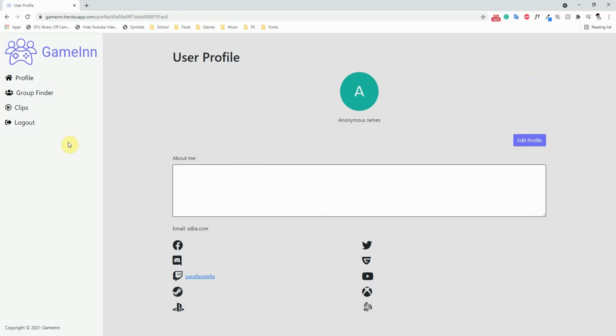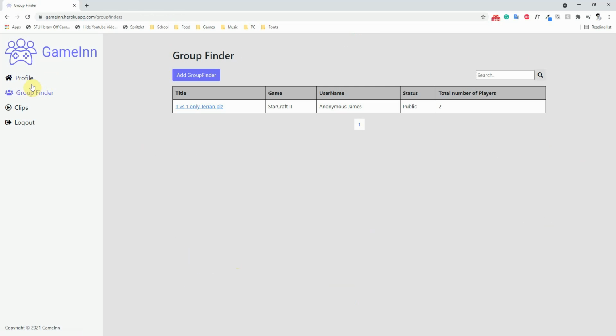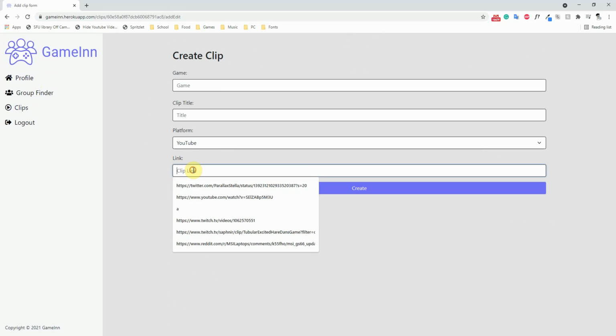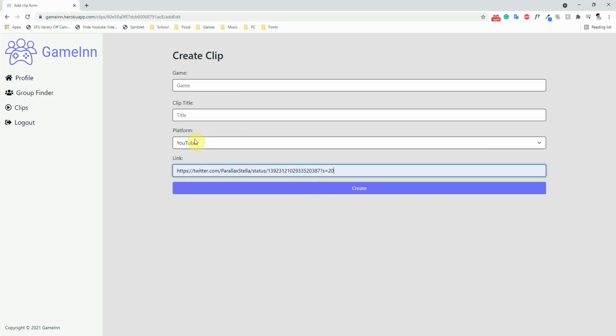Now there are a couple other things that I did. The other one, actually, I mentioned in Clips. I also did link validation. So when you insert a link, depending on what platform you selected, it will validate whether it's one of the accepted link types, and then get the data off that link and into the video code.